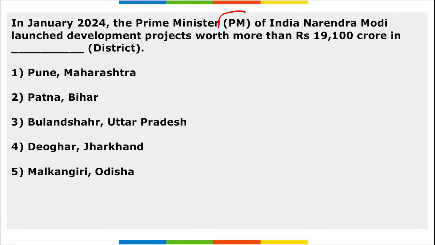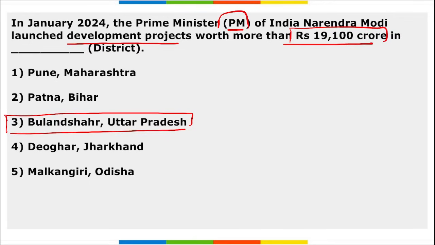Next, Prime Minister of India Narendra Modi launched development projects worth more than 19,100 crore rupees in Bulandshahr district, UP. Right? These projects include rail projects, road development, ONGC projects, that is oil and natural gas, and the development of housing in rural areas.